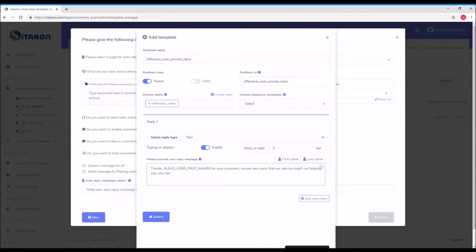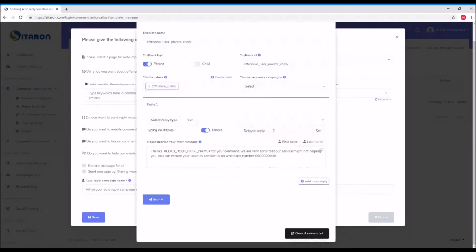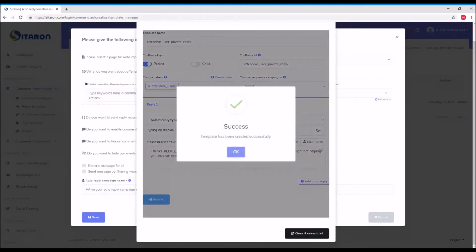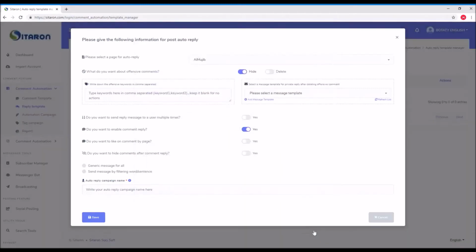You can escalate your issue by contacting us on WhatsApp number, and you can put the number here. Then you can submit. Once you submit, you can click on OK and then close and refresh the list. It will come automatically here.